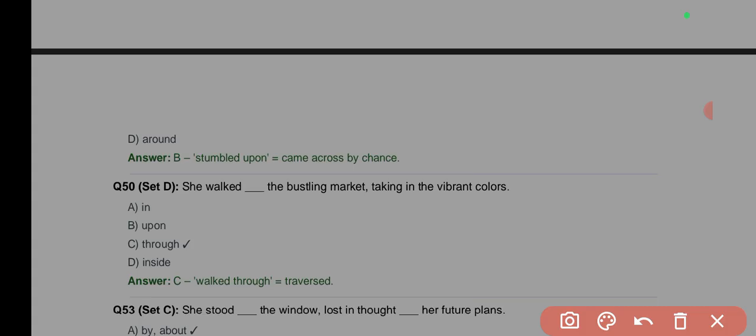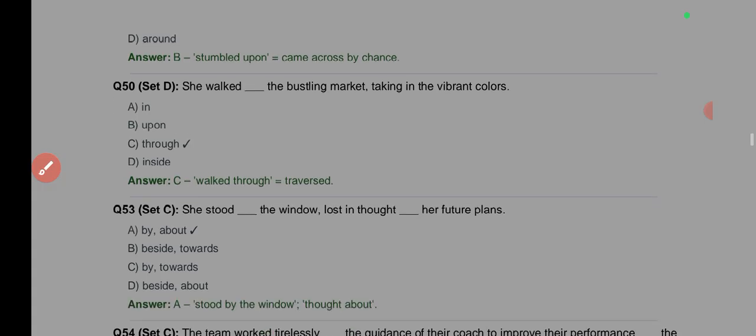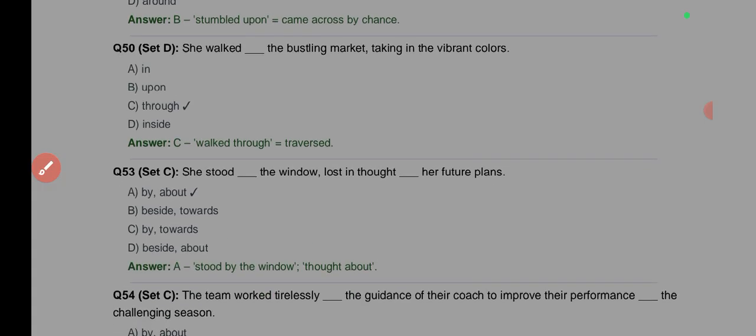She walked dash the bustling market. She walked through. You walk through something, okay, or walk past something. Do you understand? To walk through means to traverse, that is, you are walking past it, seeing the people that are buying and selling in this context.